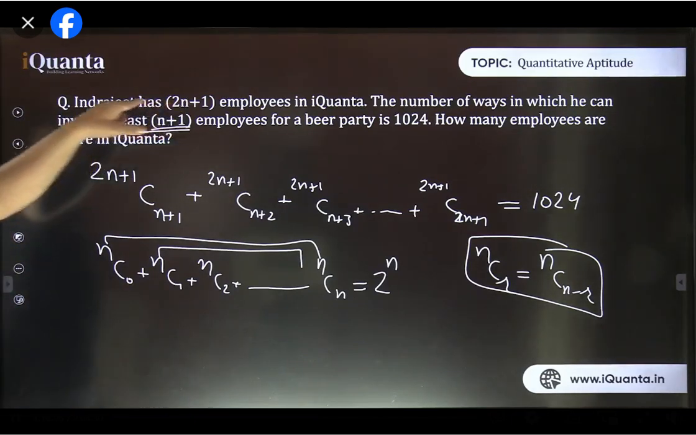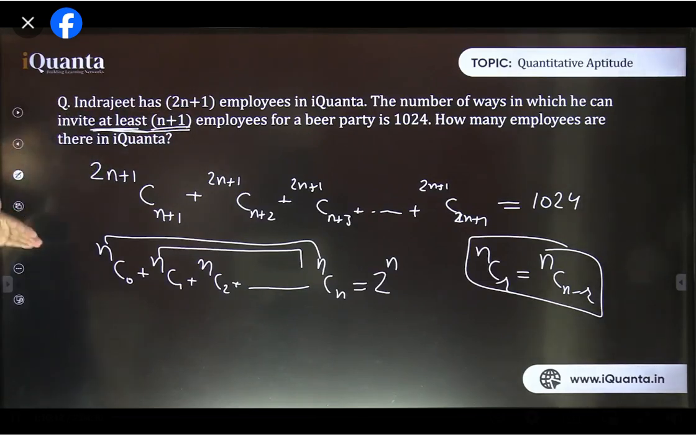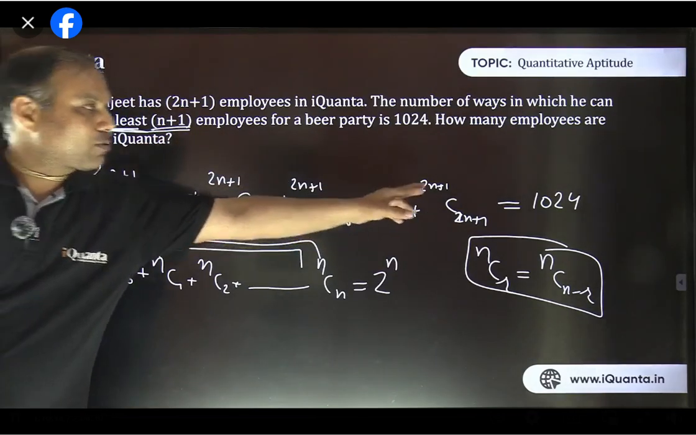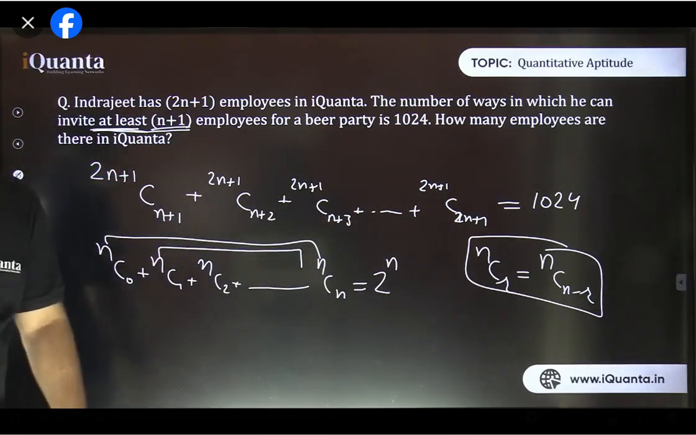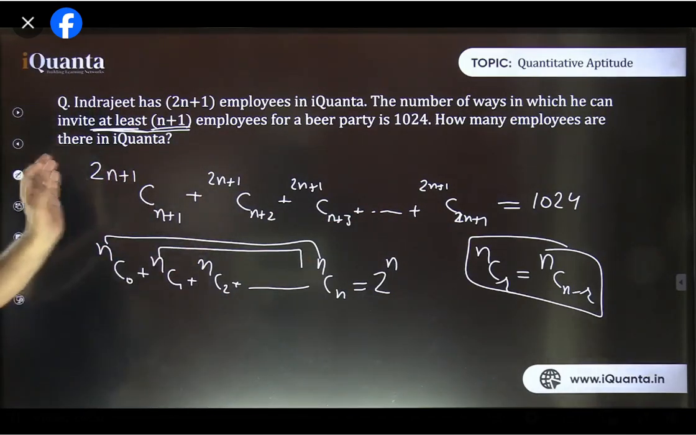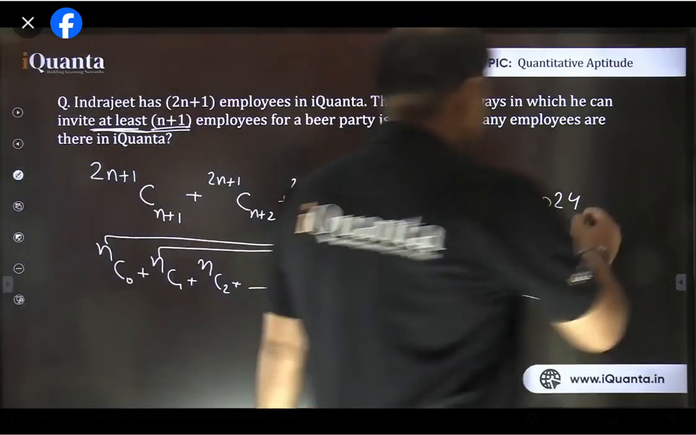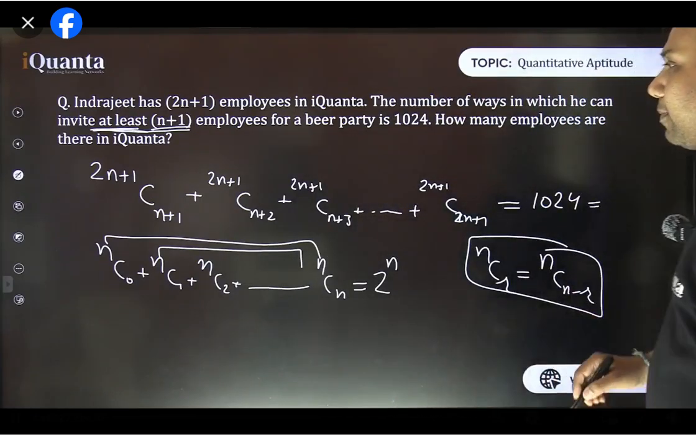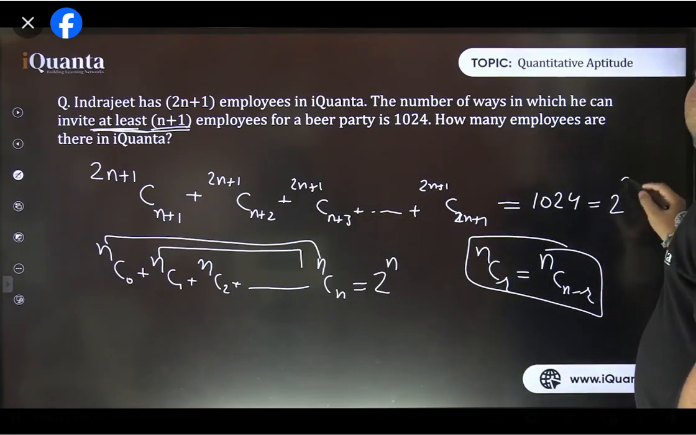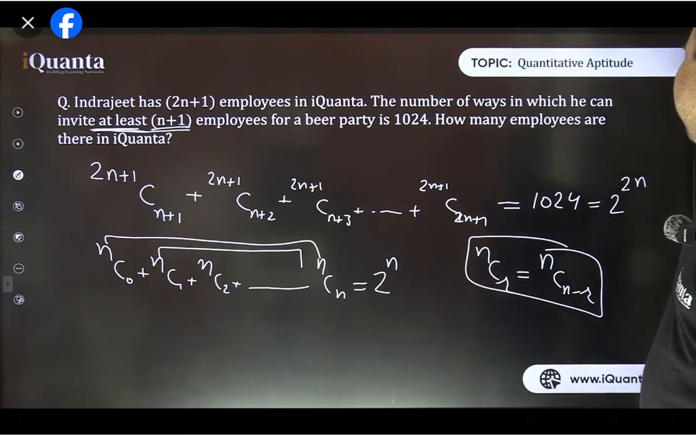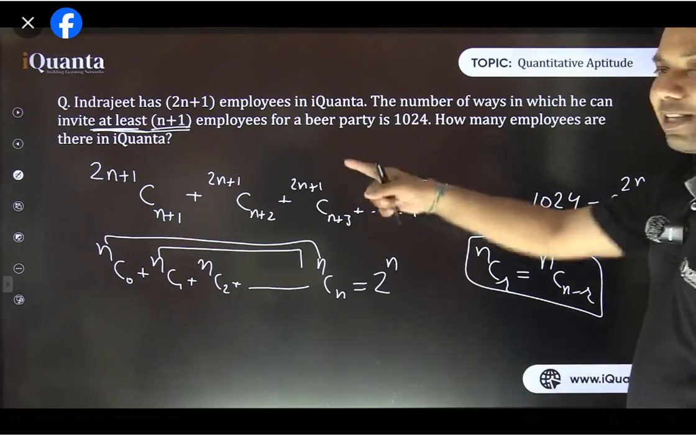So in this 2n plus 1, when we are writing from 2n plus 1 C0 up to 2n plus 1 C 2n plus 1, total number of terms would be how much? 2n plus 2. And half of that would be n plus 1. So that's what the case is. So this is actually equal to 2 raised to power 2n. It is half of the entire series.